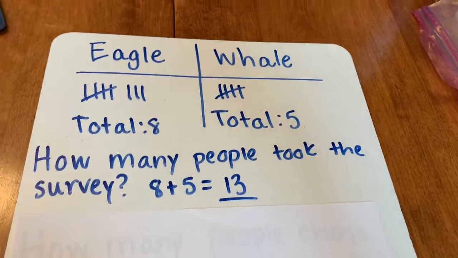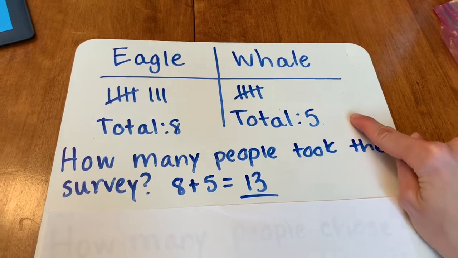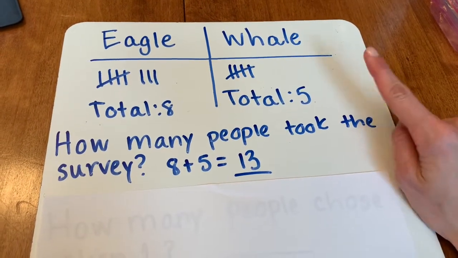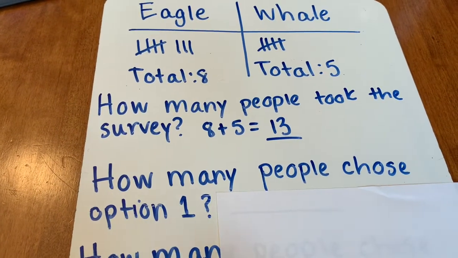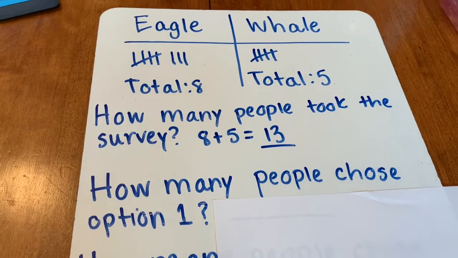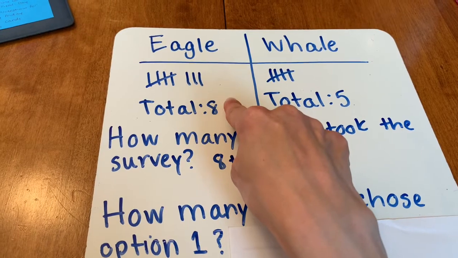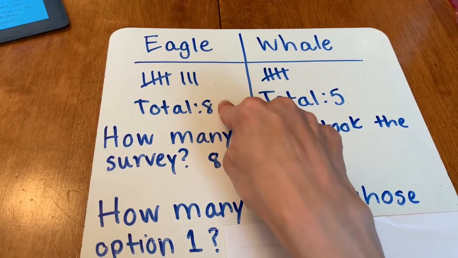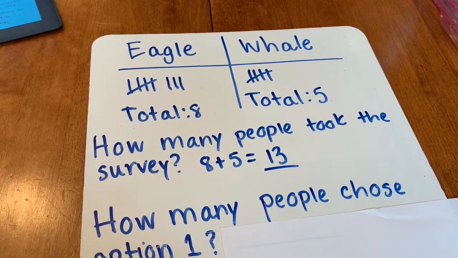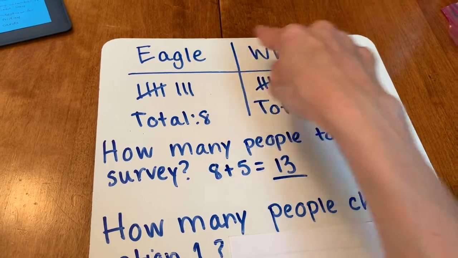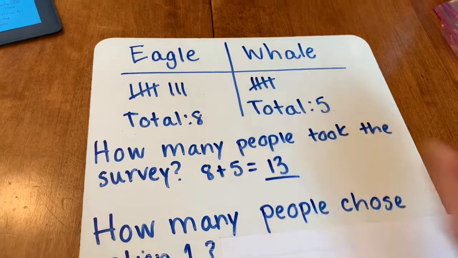So now that I have my information from my survey, I know how many people chose eagle and how many chose whale. I'm going to answer some questions about the survey. So first question, how many people chose option 1? Option 1 is the one on the left. So this is option 1 and this is option 2. When you're writing your own survey, it'll say option 1 up here and option 2, so it won't be confusing. But for now, eagle is option 1.